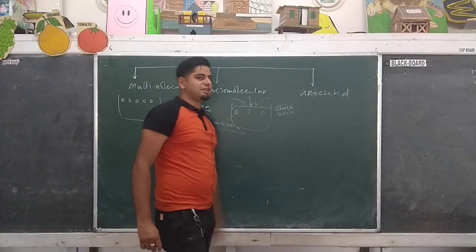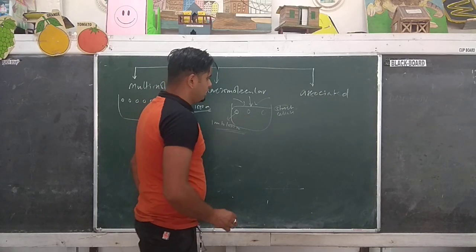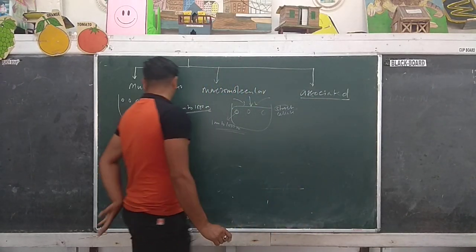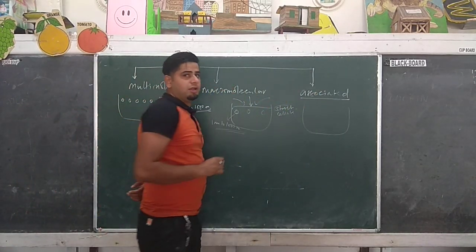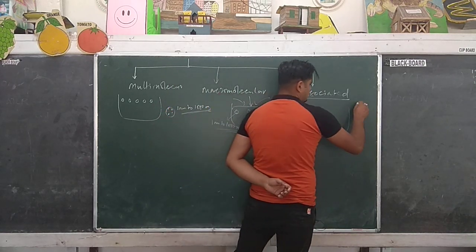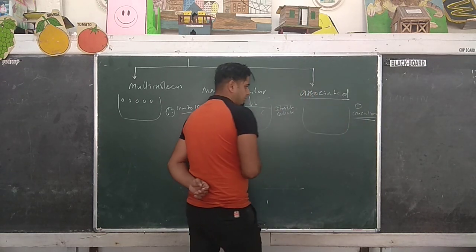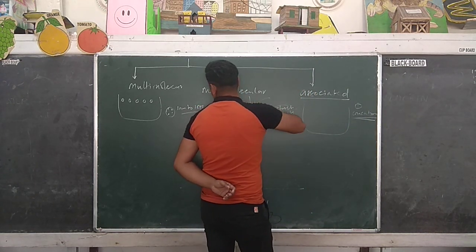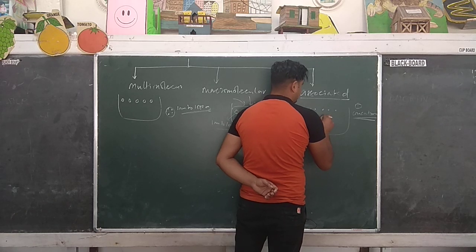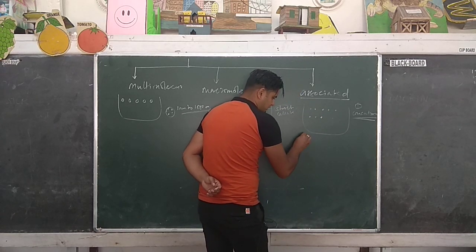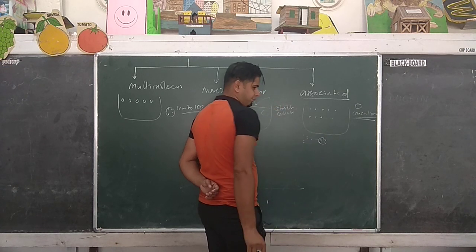So this type is called macromolecular. The third is associated colloid. This is very, very important. An associated colloid is similar to multimolecular, but here you have to understand one thing, that is the term concentration, and how concentration affects the ions. Look at the word. It is similar to multimolecular. Smaller molecules aggregate or associate to form a particle size like this, in the colloidal range.